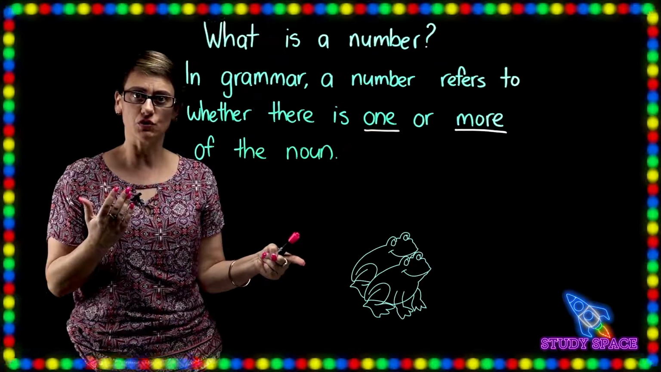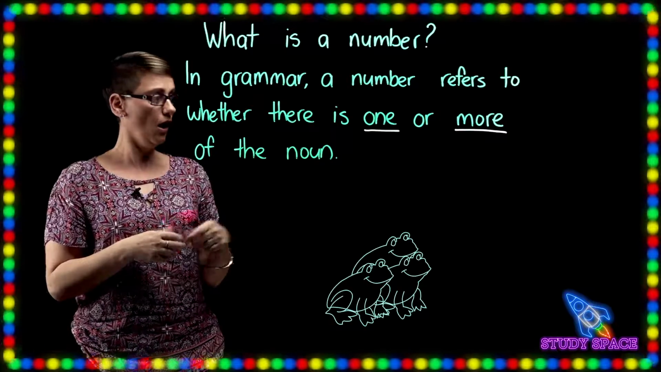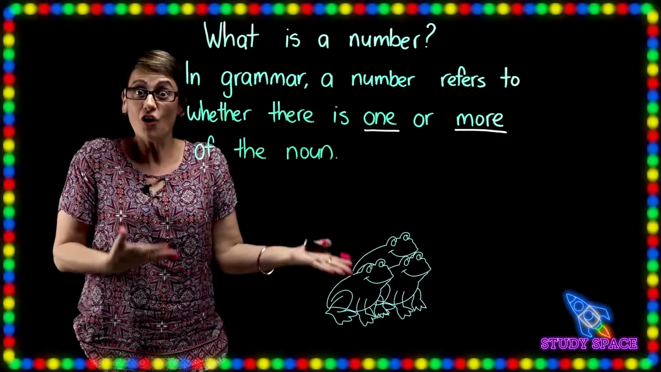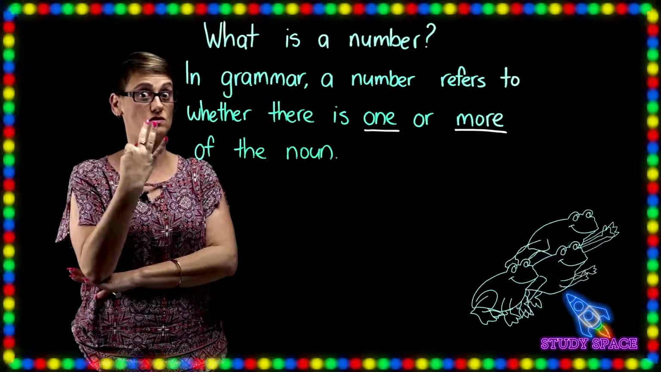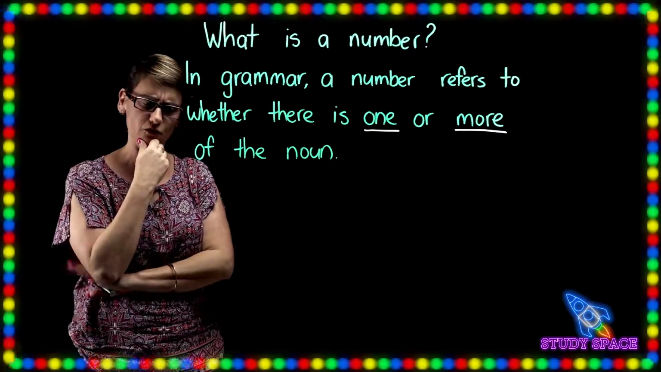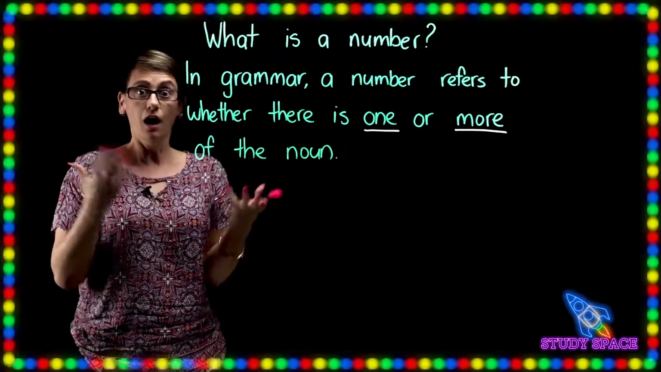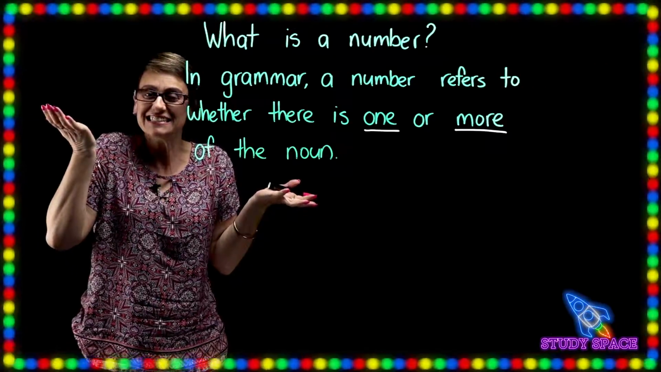There's another one, boys and girls. Something's going on here. 3 frogs. Oh, goodness. 3 frogs, boys and girls. What's another example we can think of? What do we have lots of? Hundreds of coins.